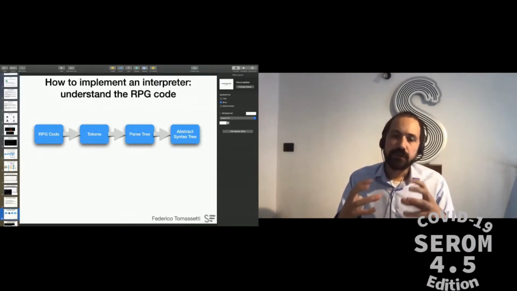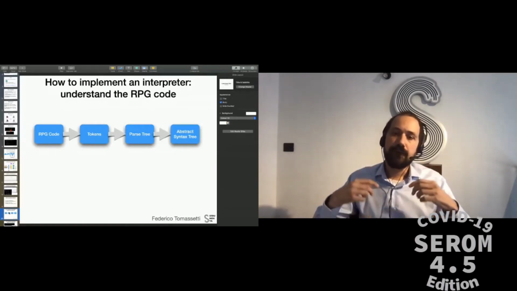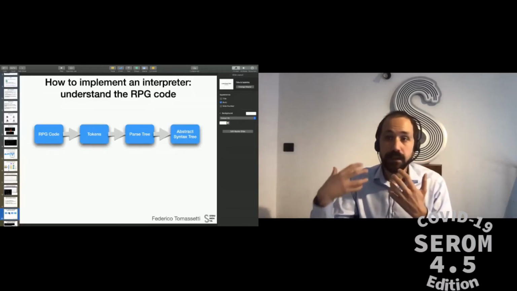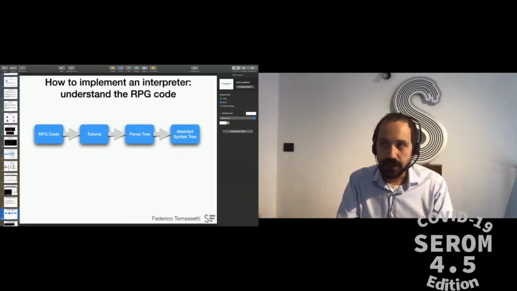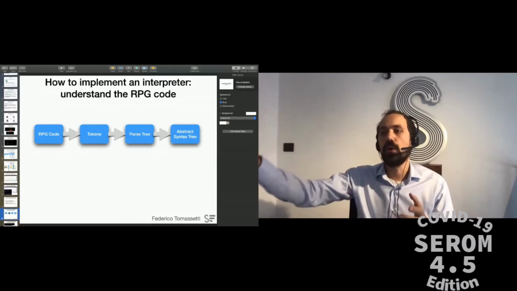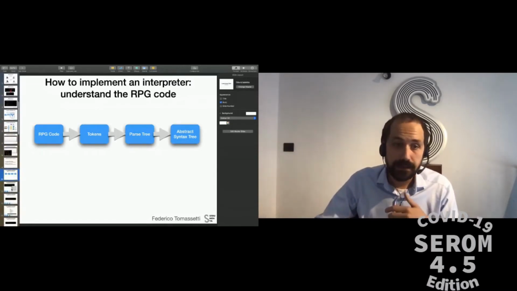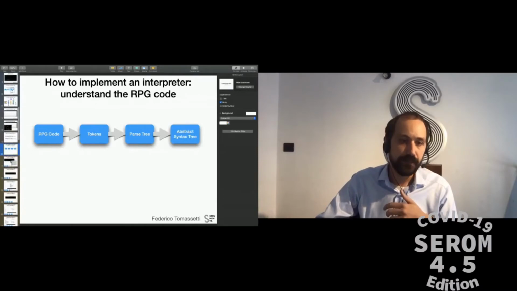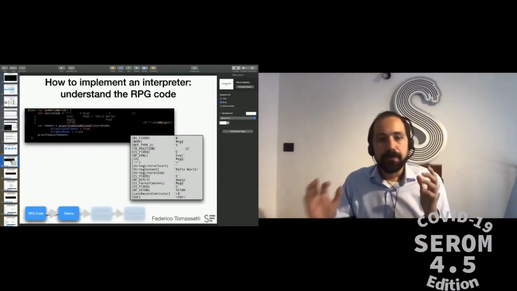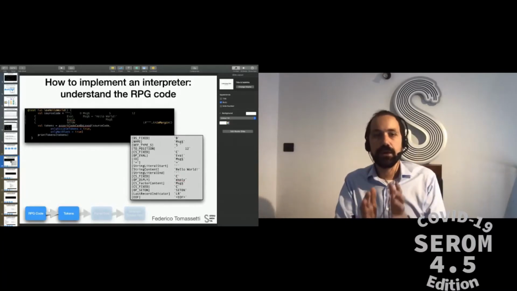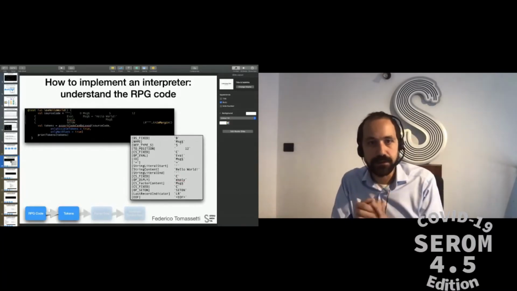At this stage, I just want to say that we further refine the parse tree, elaborate it, and obtain the abstract syntax tree that is much clearer. And at this point, we can work on this abstract syntax tree to interpret it and actually execute what it's telling us. Now, the first step, going from the RPG code to a list of tokens, is demonstrated in this simple test.